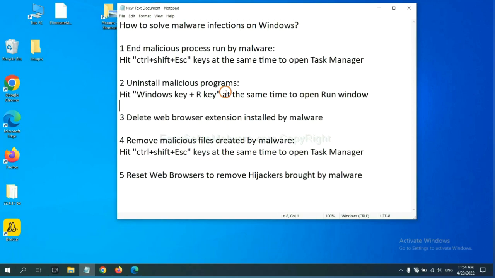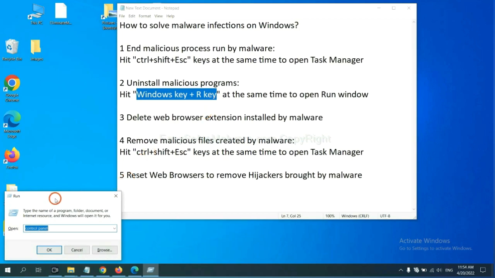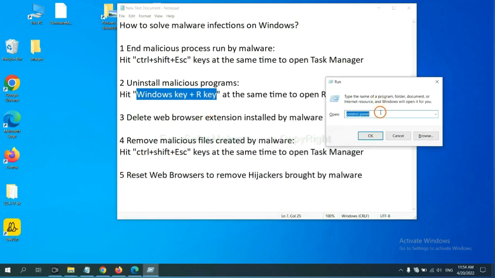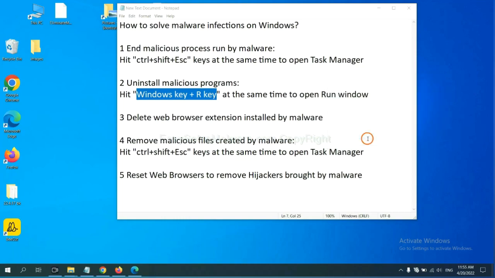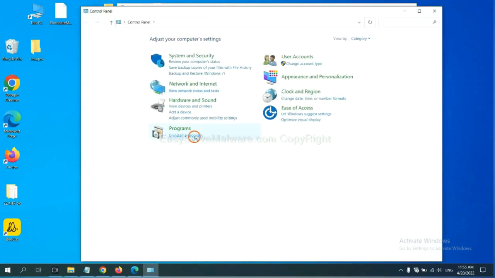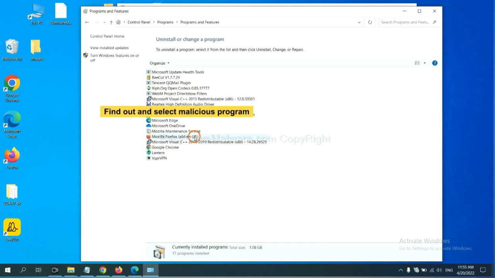Next, we need to uninstall malicious programs. Please hit the Windows key and R key at the same time. Now you can see a window come out. You need to input Control Panel and click OK. And then click Uninstall a program. Now find the dangerous or suspicious programs, select it and click Uninstall.